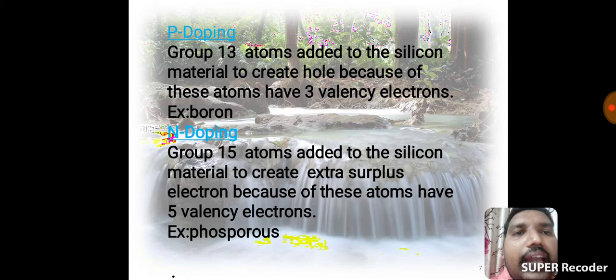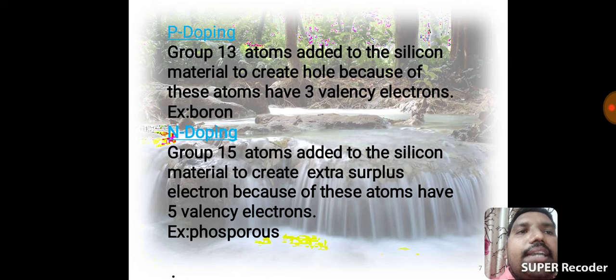Group 13 atoms are the boron family. Boron family elements are added to the silicon material. Silicon is the semiconductor material. Silicon or germanium, these two are the best semiconductor materials.